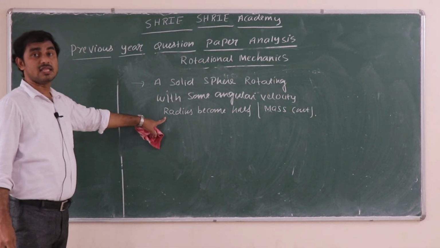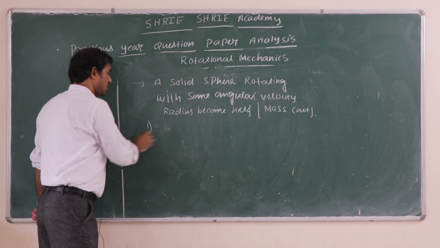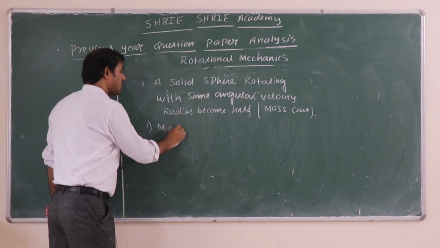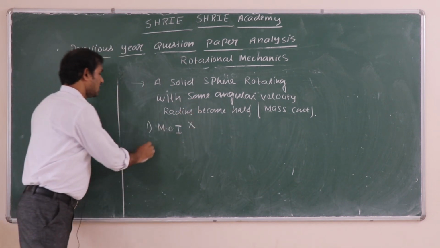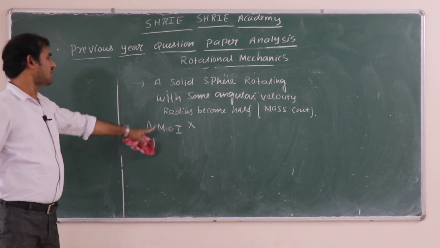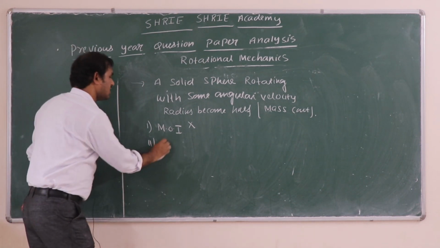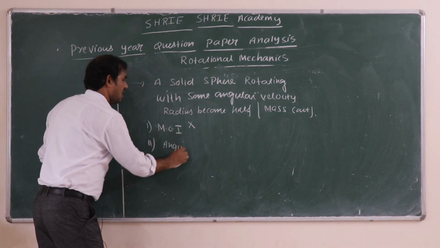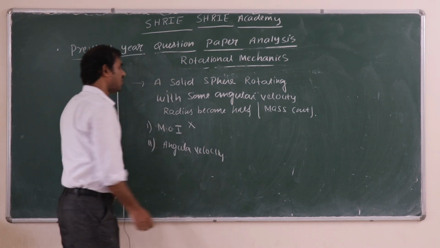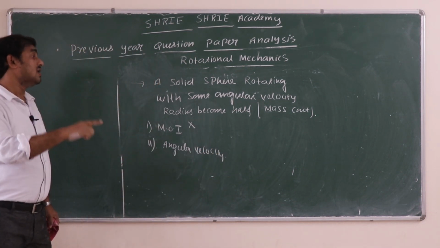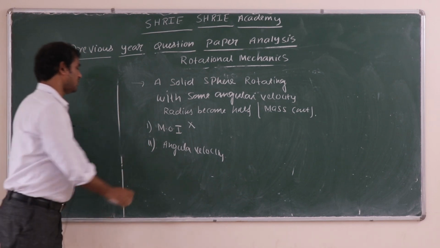Remember, if radius is changing, moment of inertia will change. So moment of inertia will definitely change. It will not remain constant. Next, if moment of inertia changes, angular velocity also will change. It will affect angular velocity.